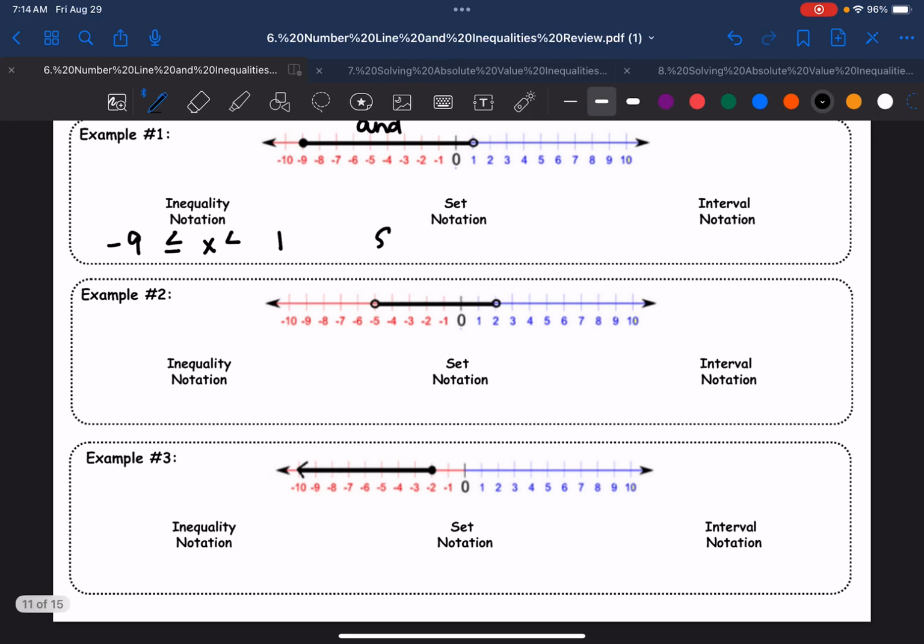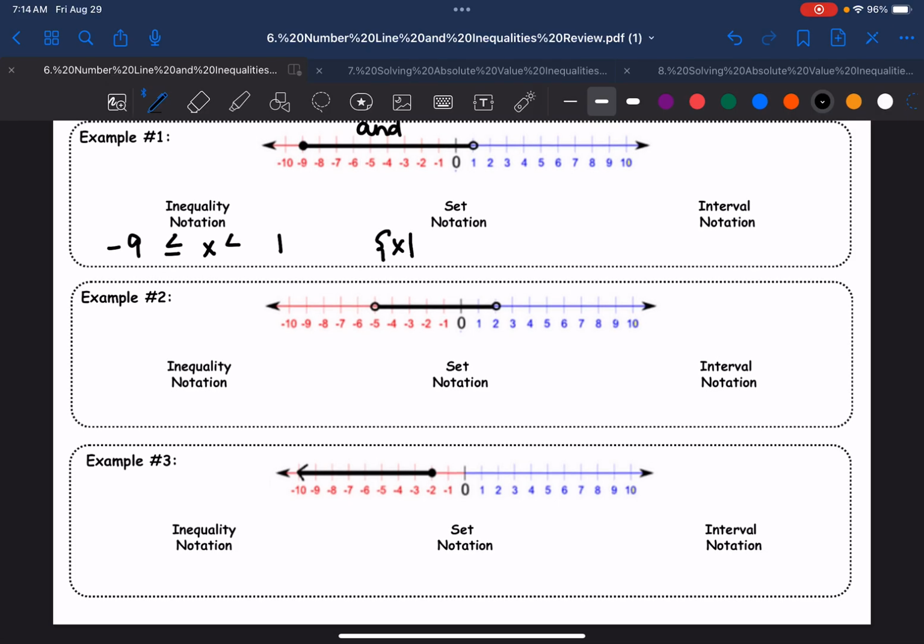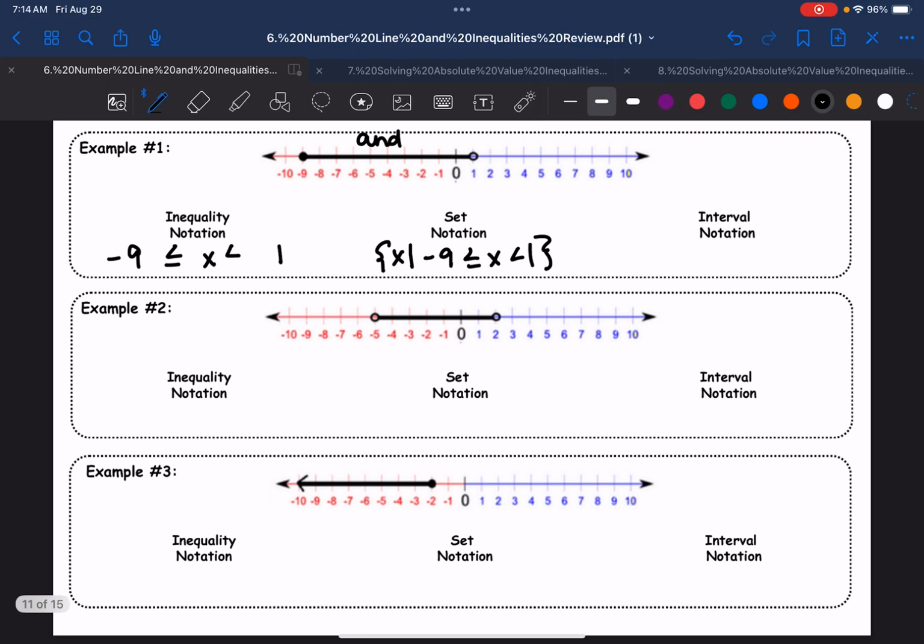For set notation, you should have just copied that exactly, and we're going to do -9, and then, oh, I included an extra line. And then I'm going to draw my 1 and close my set. For interval notation, my 2 numbers we agree are -9 and 1. We're including the -9. We are not including the 1. Give yourself a second to make sure you did number 2 correct now that we did 1.